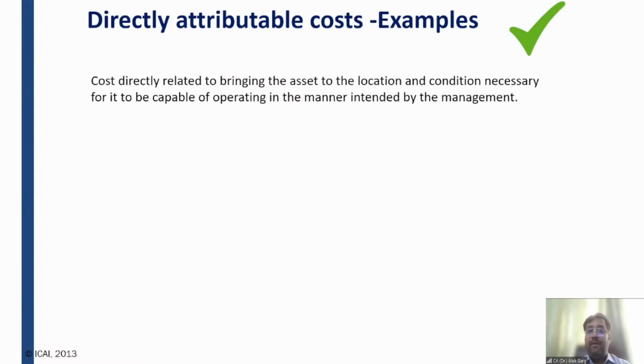What is meant by directly attributable cost? Cost directly related to bringing the asset to the location and condition necessary for it to be capable of operating in the manner intended by the management. So the intent of the management is to use the machinery in the Delhi factory. So whatever expenses we have incurred for taking this machinery from China to India, all those costs are required to be capitalized. These are the directly attributable costs.